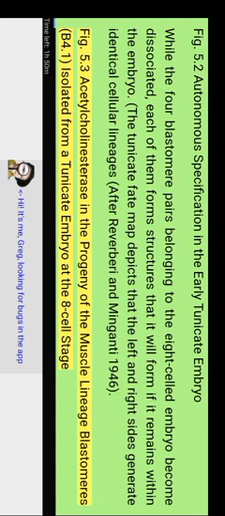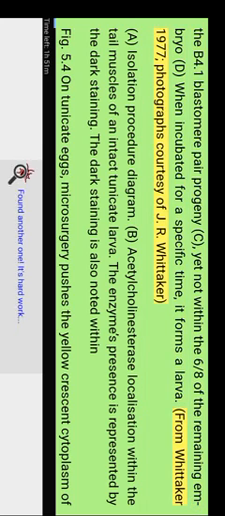Figure 5.3. Acetylcholinesterase in the progeny of the muscle lineage blastomeres. B4.1 isolated from a tunicate embryo at the 8-cell stage. The B4.1 blastomere pair progeny C, yet not within the 6/8 of the remaining embryo D. When incubated for a specific time, it forms a larva. From Whitaker 1977. Photographs courtesy of J.R.